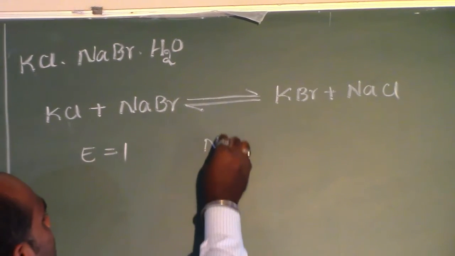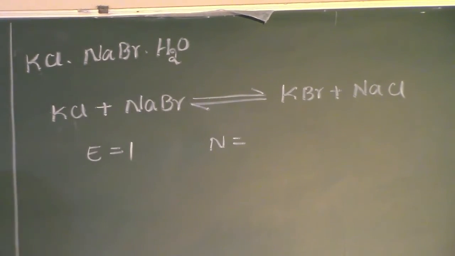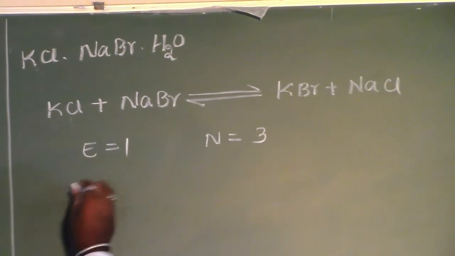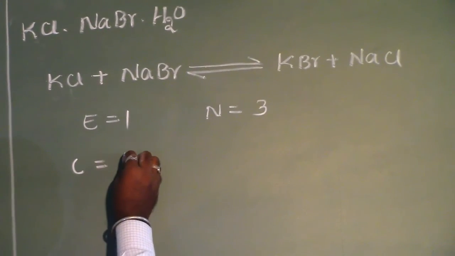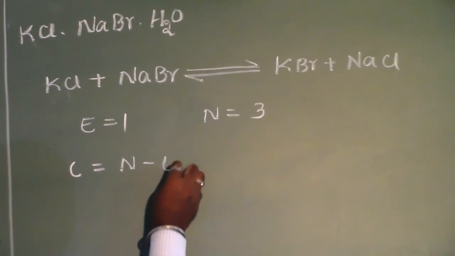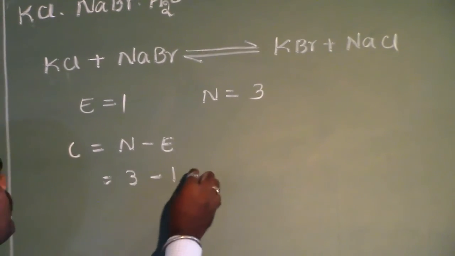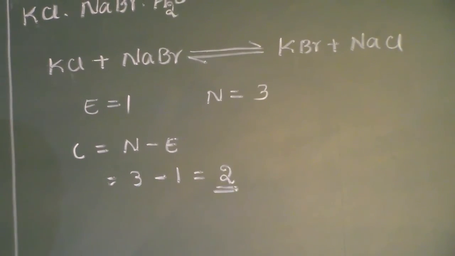And the number of constituents present in the system, 1, 2 and 3, so there are 3 constituents. So the number of components, C equals N minus E, where N equals 3 and E equals 1. So there are 2 components in the system.